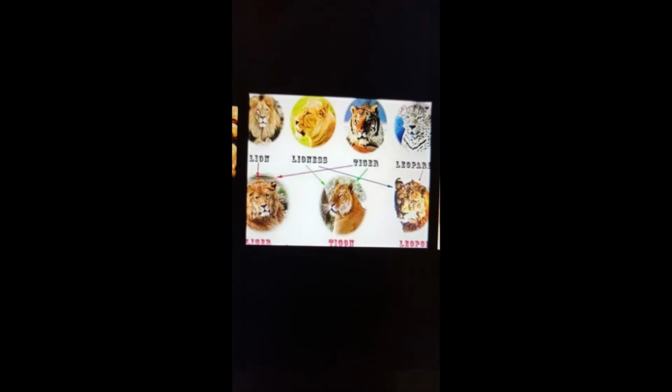If you cross a lioness with a leopard, you will get a leopon. So these are certain hybrid varieties you can obtain by knowing their heredity or special characters. So these are very helpful in the branch of biotechnology.